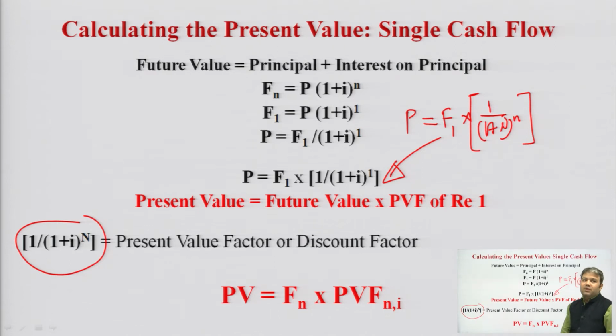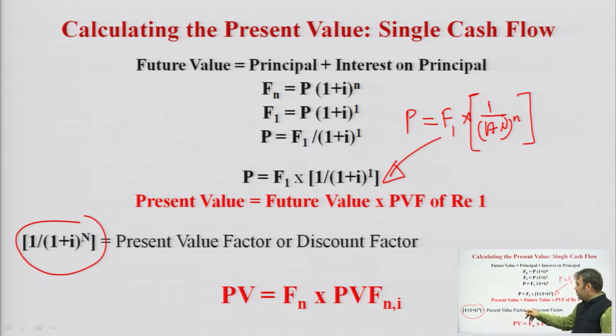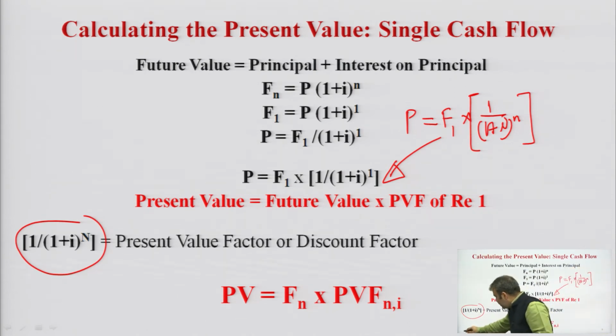So, present value is equal to future value into PVF of rupee 1. This PVF, 1 upon 1 plus I to the power n, is known as the present value factor or the discount factor, discounting rate. It is just like the compounding rate. In compounding, we were proceeding forward, here we are coming backward. Again, understand it.